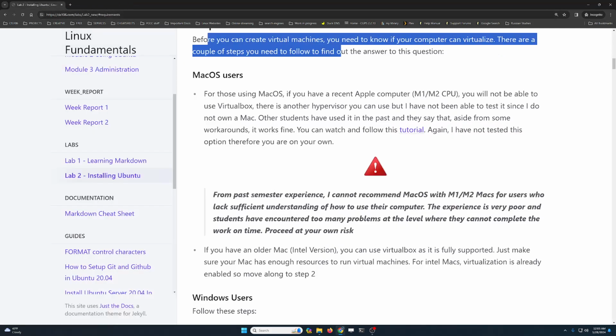Now, another thing that I want to say is, if you're not very good at using your computer, you have some gaps in your knowledge on how to use your Mac computer, it's gonna get challenging to get the job done. So one thing that you can do is you can schedule a tutoring session with me and we can see if we can complete it together in your computer. I am also trying to get my hands on an M1 Mac so that I can do the tutorial myself. But in case I don't get my hands on a Mac computer, please follow that video that I linked over there. I think it's pretty good.